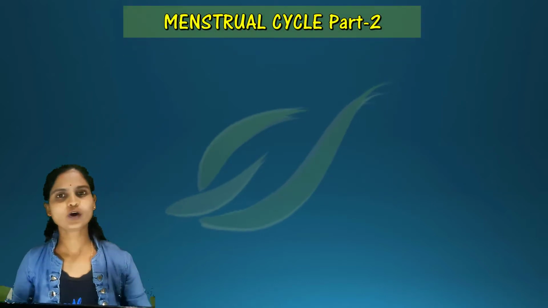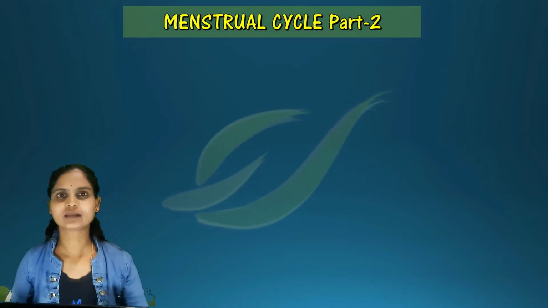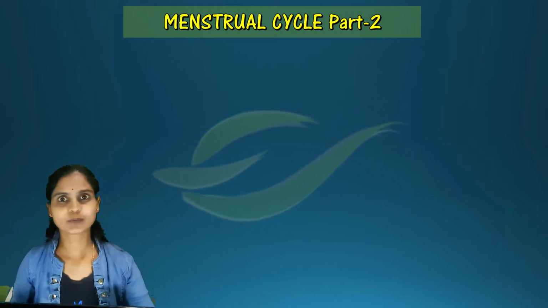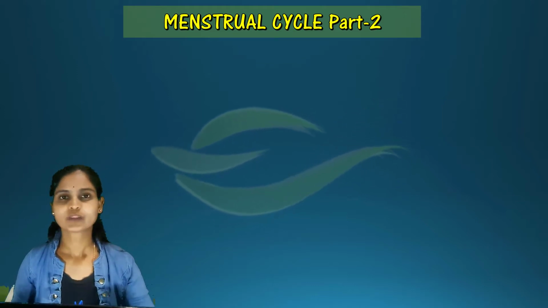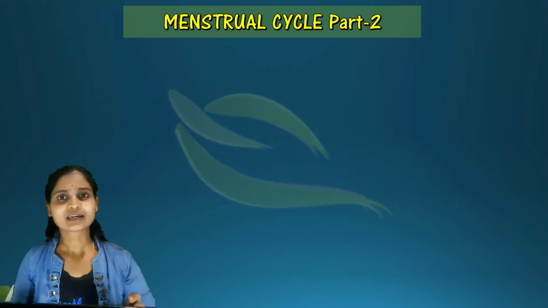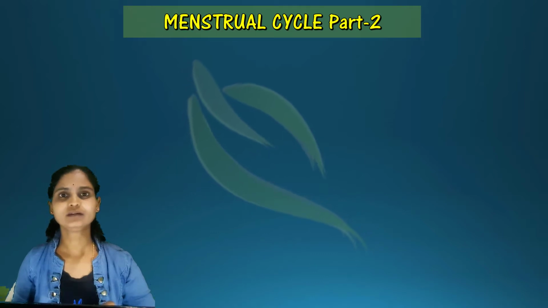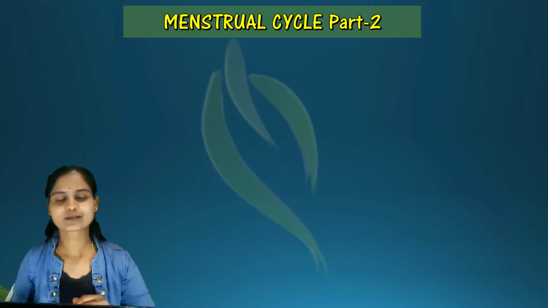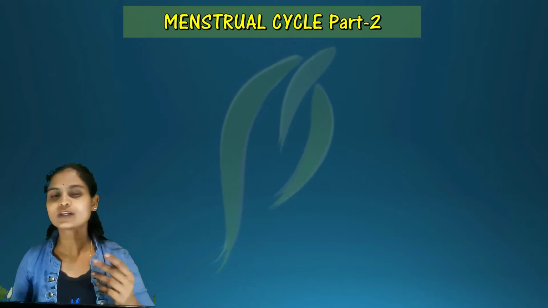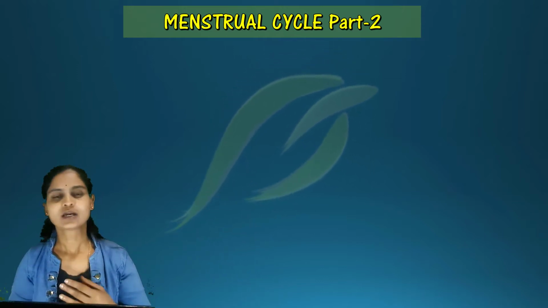In this video we are going to study about menstrual cycle part 2. In the previous video we have already discussed what the menstrual cycle is. It is a reproductive cycle in case of female primates. It consists of 4 phases. The first one is the menstrual phase.